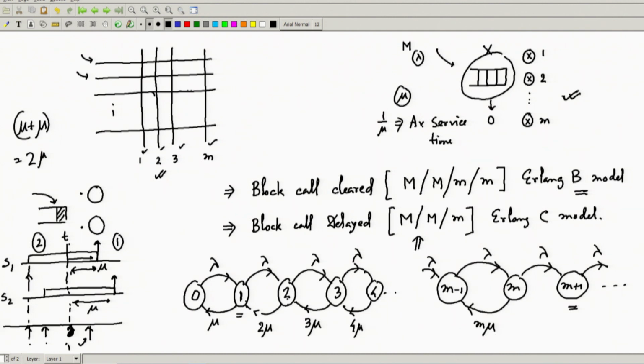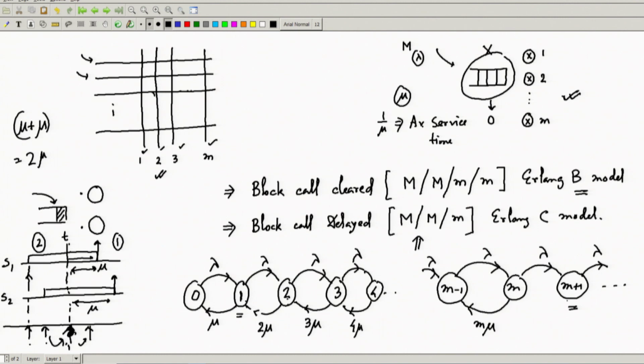When it goes to m plus 1, what happens? Let us try to understand that scenario, the one I was depicting over here. There are 2 servers already occupied, and a third customer has come already with lambda rate. So it has gone to state 3, but from there I try to see what the departure rate is. At that point I will be accounting only for 2 servers.